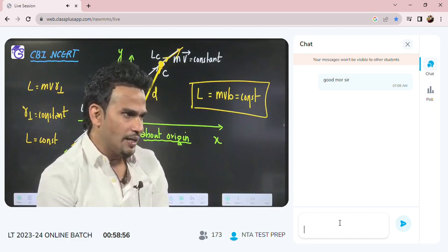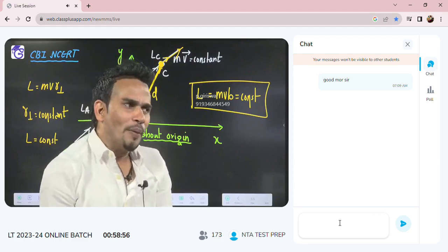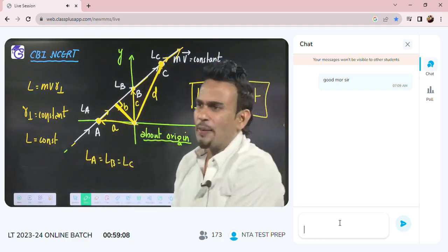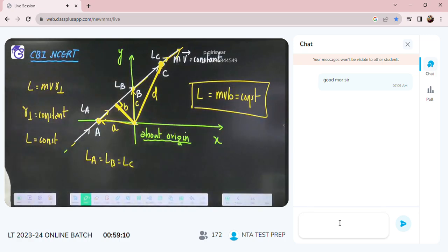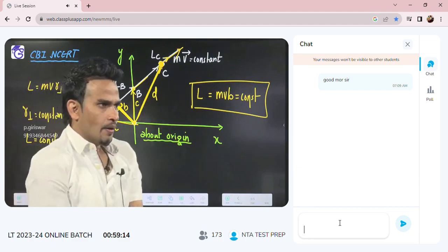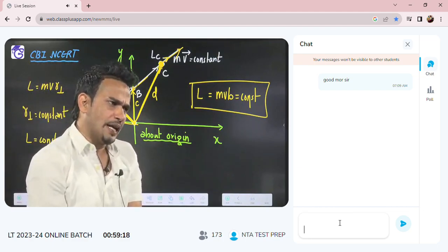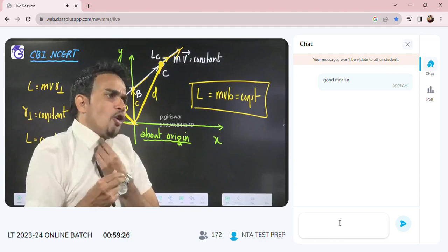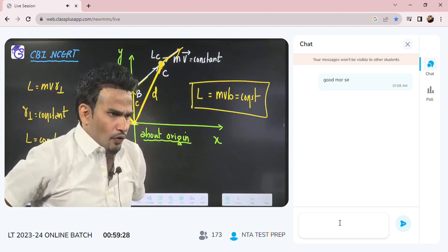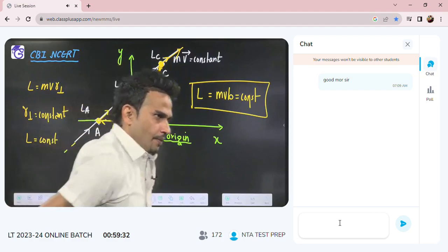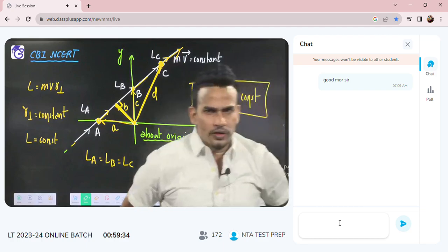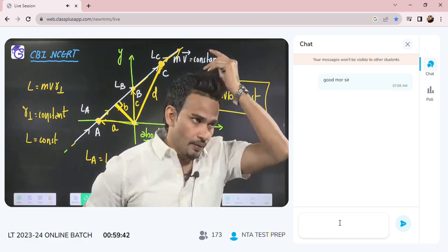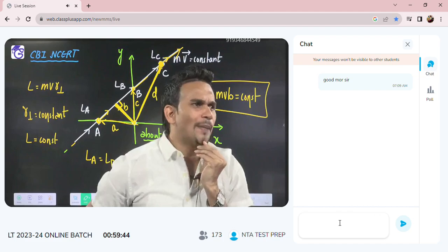Write: angular momentum of a particle moving with constant velocity will always remain constant about a given reference point.